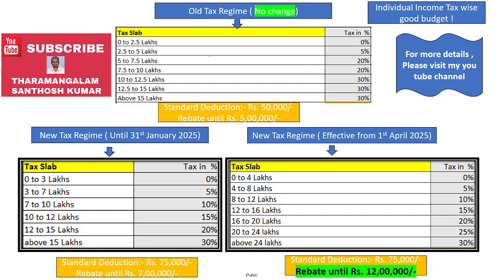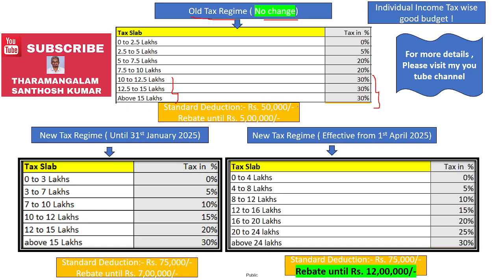So here there are some facts which I want to depict. For the old tax regime, the government has announced in today's budget, today meaning 1st of February 2025, that there is no change in the old tax regime. This is the bandwidth which the government has set: 0 to 2.5 lakhs is 0%, 2.5 to 5 lakhs is 5%, from 5 to 10 lakhs it is 20%, and above 10 lakhs it is 30%. This is the old tax regime tax structure.